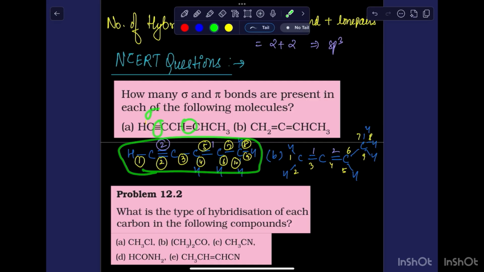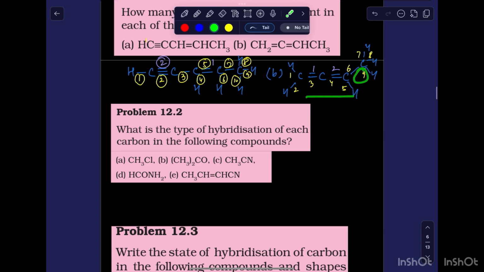Similarly, here it is a double bond, so it means one sigma and one pi. Thereby, in total, you can count 10 sigma bonds and 3 pi bonds. In the second molecule, you will see that there are 9 sigma bonds and 2 pi bonds. Similarly, here we have to predict the hybridization for each of the following compounds.